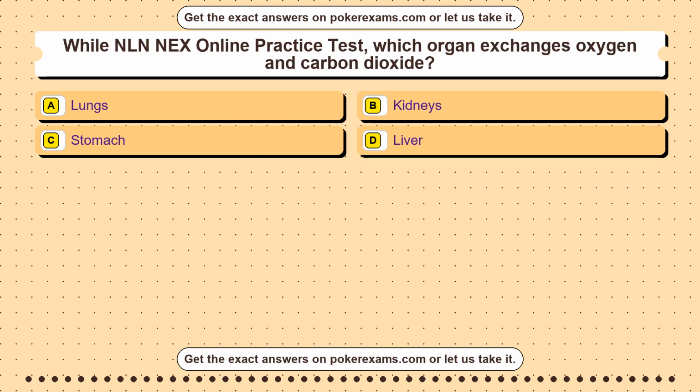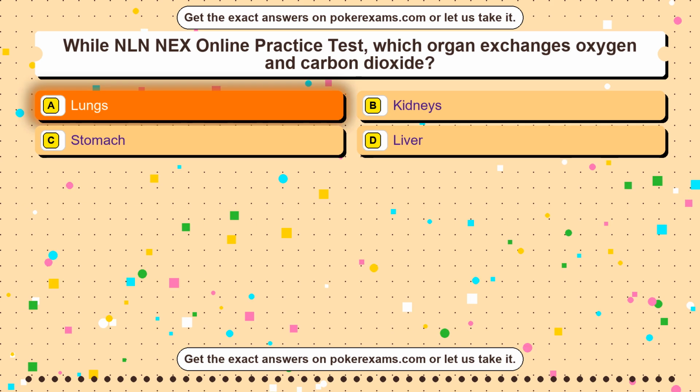Question 17. While NLN NEX online practice test, which organ exchanges oxygen and carbon dioxide? Option A lungs. Option B kidneys. Option C stomach. Option D liver. The correct answer is option A.